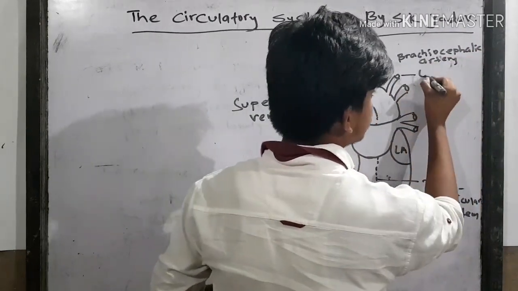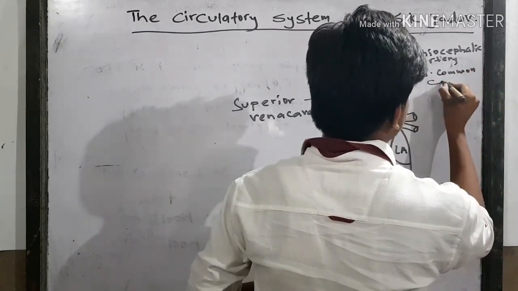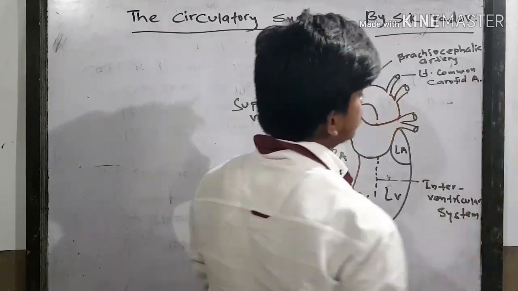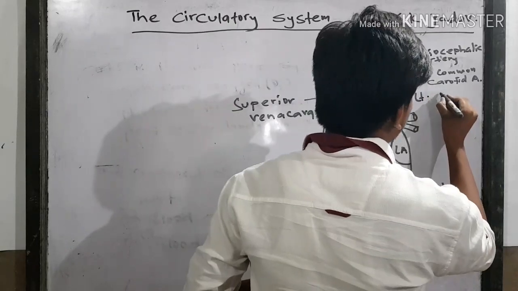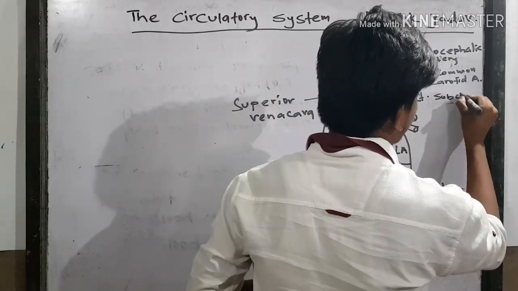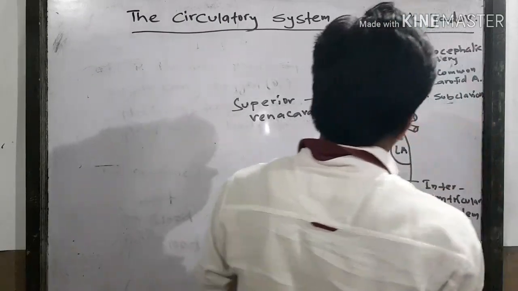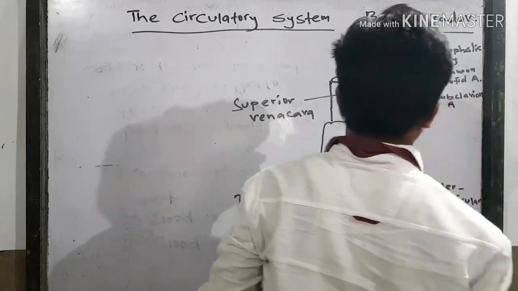This is the left common carotid artery. Here the A denotes artery. This is the left subclavian artery.